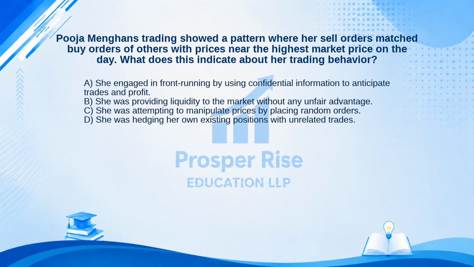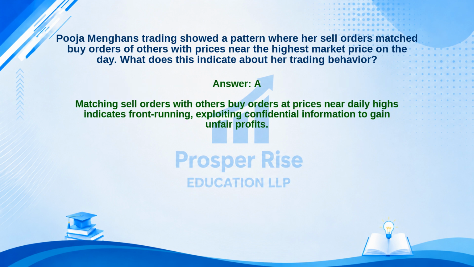B. She was providing liquidity to the market without any unfair advantage. C. She was attempting to manipulate prices by placing random orders. Or D. She was hedging her own existing positions with unrelated trades. Take a moment to pause the video and decide. The correct answer is option A. Let's see why. Matching sell orders with others' buy orders at prices near daily highs indicates front-running, exploiting confidential information to gain unfair profits.